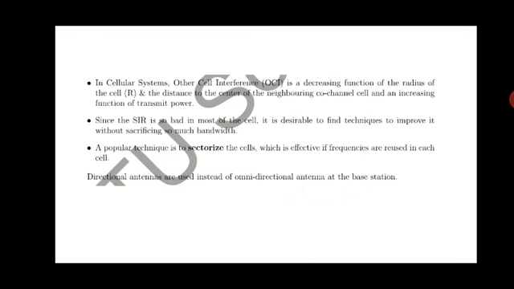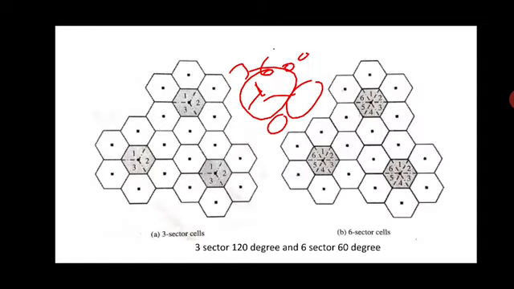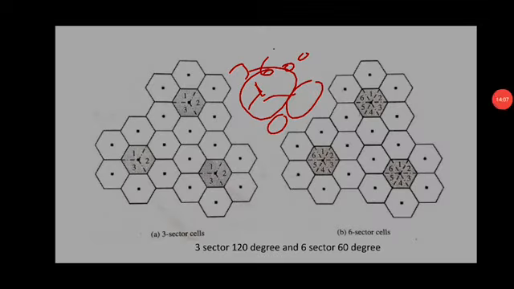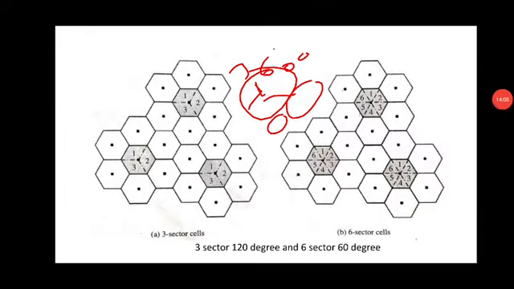In a cellular system, other cell interference, OCI, is a decreasing function of the radius of the cell R and the distance to the center of the neighboring cell, and an increasing function of the transmit power. That is what I discussed. As you move away from the tower, the strength of the signal decreases. As I told, one cell is indicated with a circle. Obviously, it has a radius R. Each cell has a radius R like this.